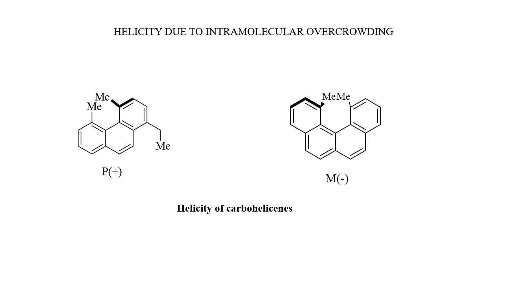Okay, I think now you might have a clear idea about planar chirality and how to determine the configuration of molecules with planar chirality, and about intramolecular overcrowding, helicity due to intramolecular overcrowding, examples of compounds with planar chirality, etc.